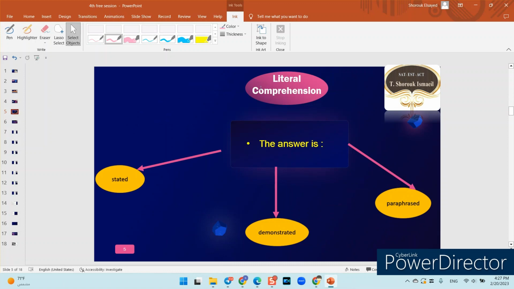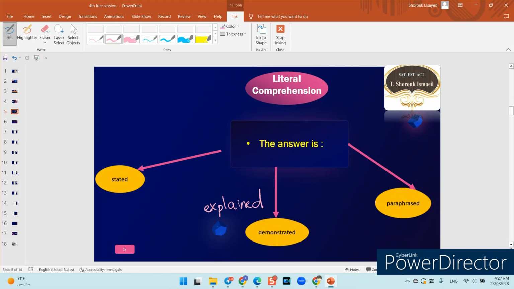Okay, in the literal comprehension question, you'll find your answer is one of three. Either it is stated in the passage. What do we mean by stated? It means it is mentioned, said in the passage. It has to be 100% your answer is from the passage and you have to be sure about it. So it's either stated in the passage or it can be demonstrated. What do we mean by demonstrated? We mean that it is explained in the passage. So your answer has to be explained.